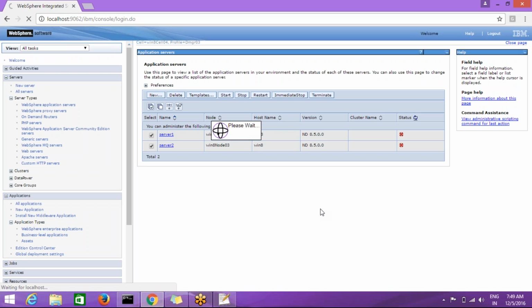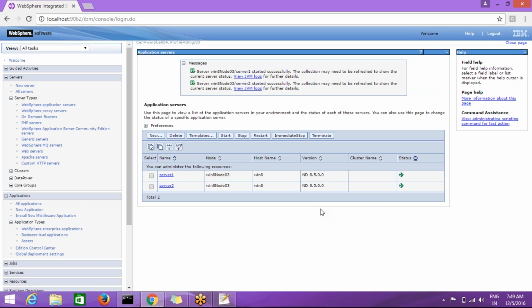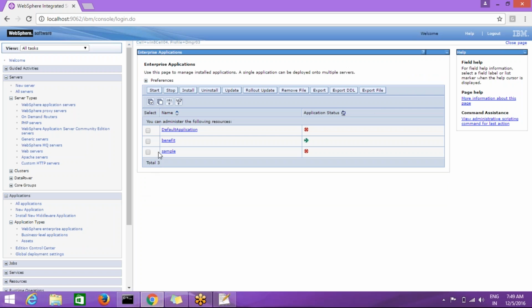So now start the applications. So benefits is up and running fine. So now try to access this application.